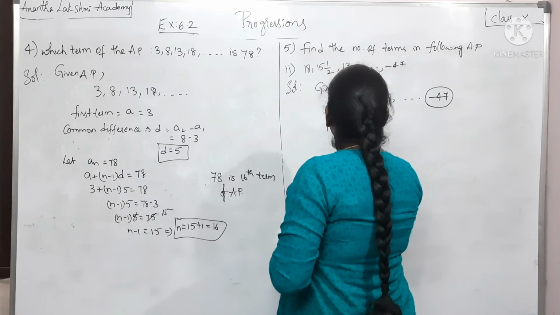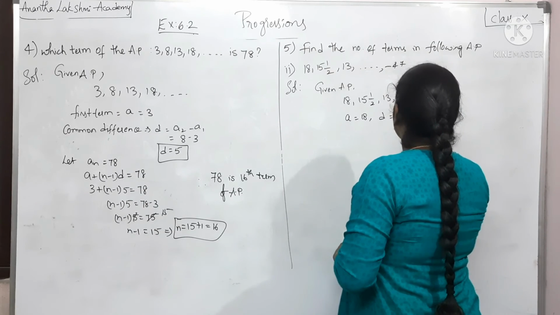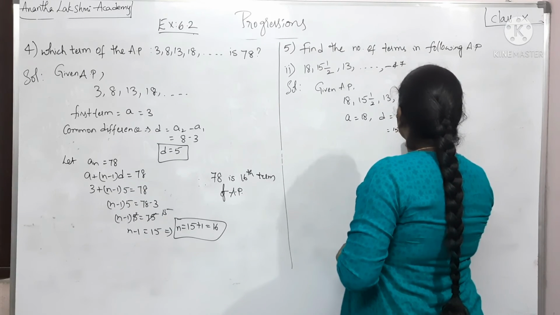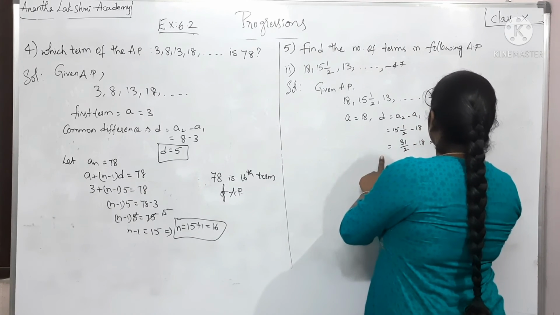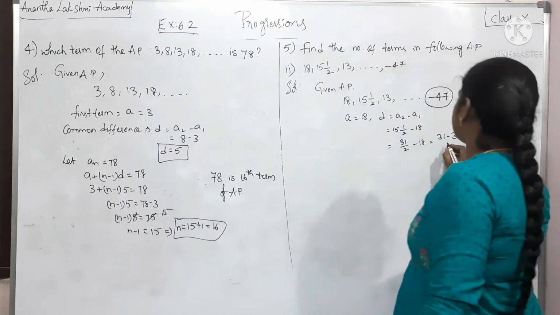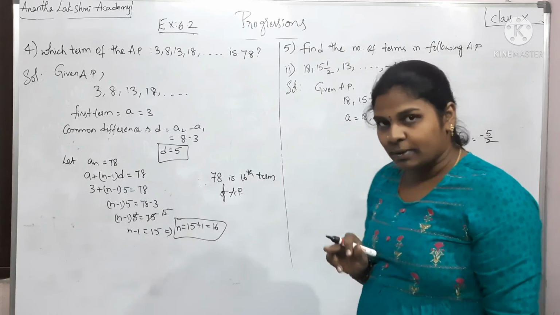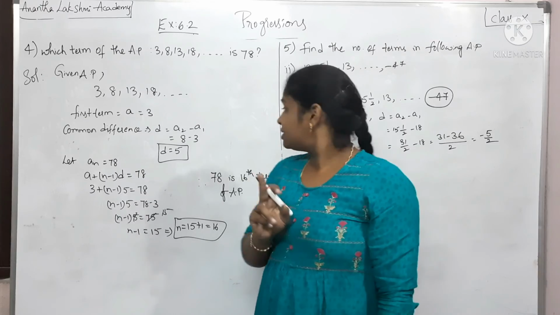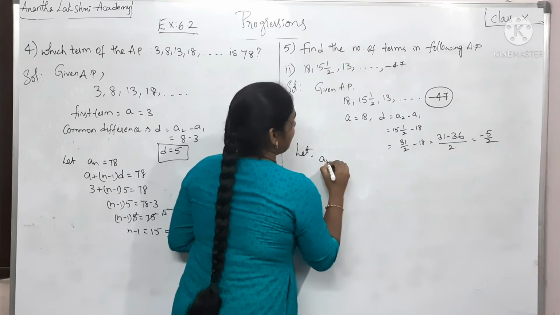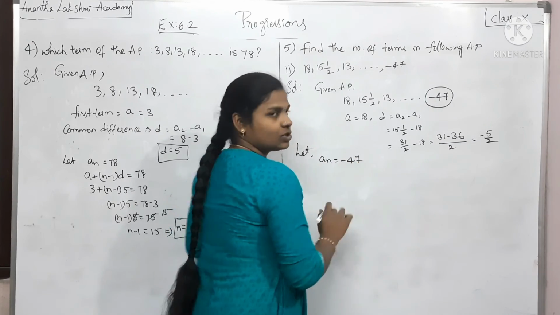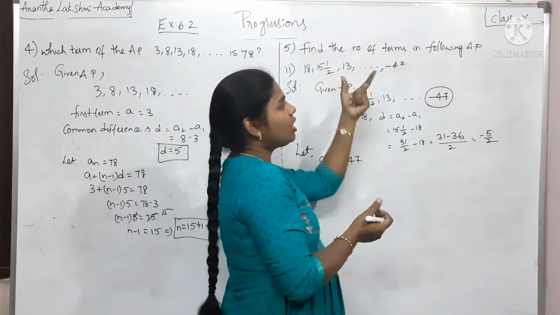Given, from here we can draw first term a is equal to 18, d is equal to a2 minus a1, 15 1 by 2 minus 18, which is nothing but 31 by 2 minus 18. If you take the LCM, that becomes (31 minus 36) by 2, which is minus 5 by 2. So the common difference is minus 5 by 2 and the first term is 18. Now let an be equal to minus 47. So I am assuming that to be the nth term. If I get to know what n is, we can figure out how many terms are in there.